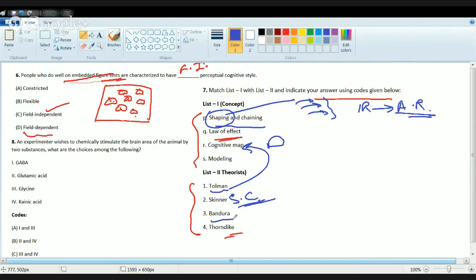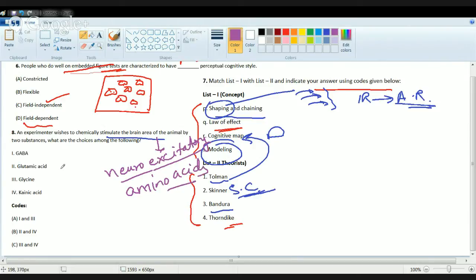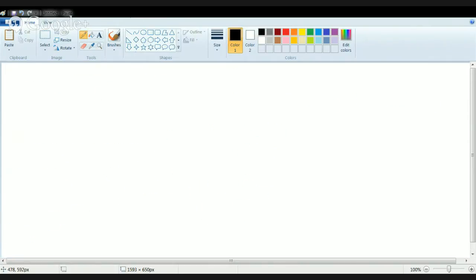And finally you have Bandura, who gave the concept of modeling or imitation, where you try to see someone and copy the phenomena. Now the next question is, an experimenter wishes to chemically stimulate the brain. For chemical stimulation you need a neuroexcitatory substance that can excite the nervous system. The examples of neuroexcitatory amino acids are glutamic acid and kainic acid. So this is something that you need to remember. It's more of learning rather than knowing.